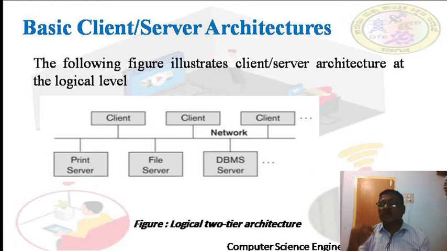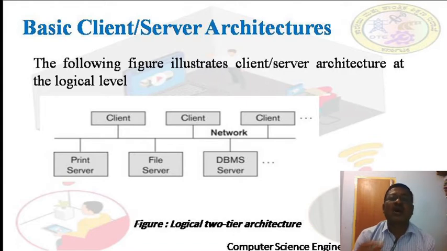The client can access the files. Suppose he needs a file, he will read it and get it back from the server to the client. Similarly, we have DBMS servers, so the client can connect to the DBMS server. Here we have only two concepts, client and server. By using network communication, we can achieve this architecture. This we call a logical two-tier architecture.